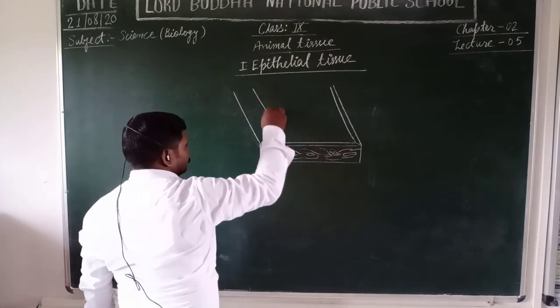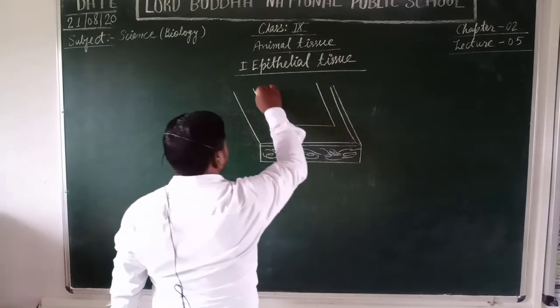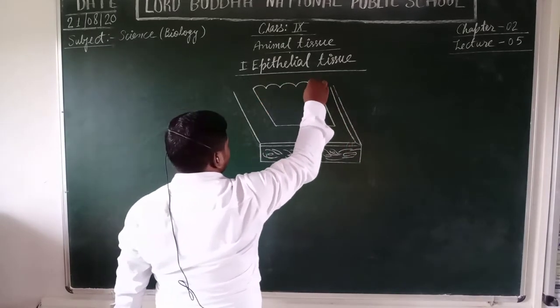And here I am going to draw a structure of the epithelial tissue.